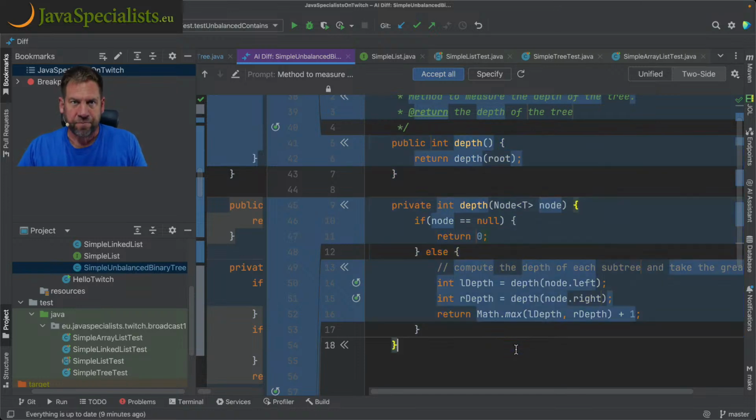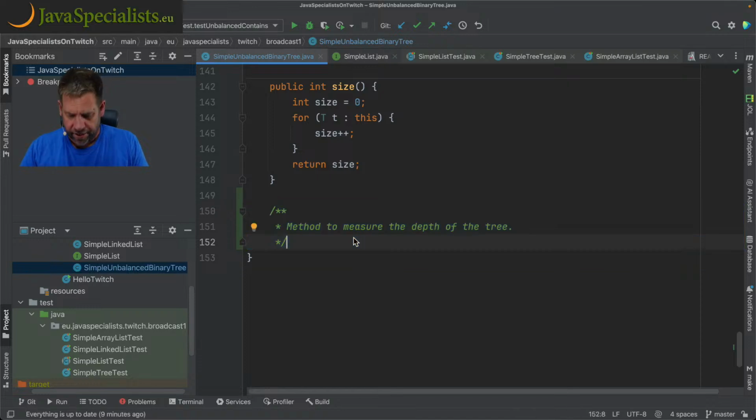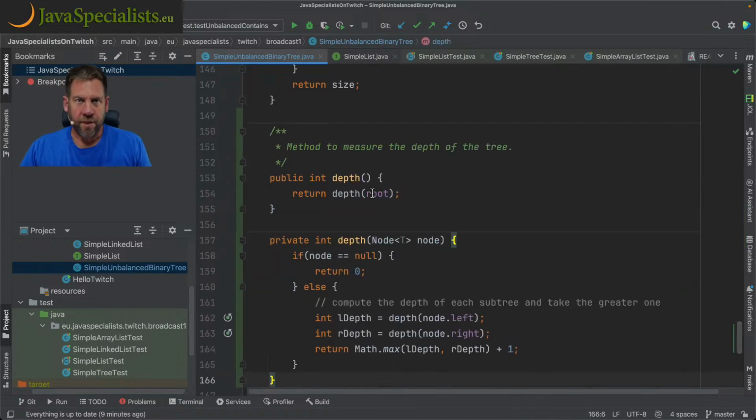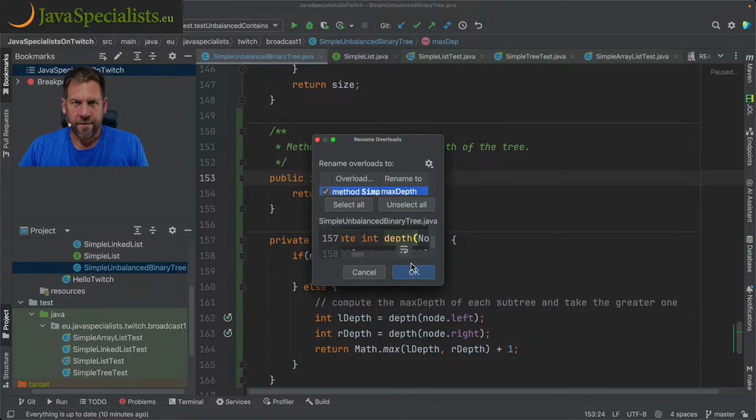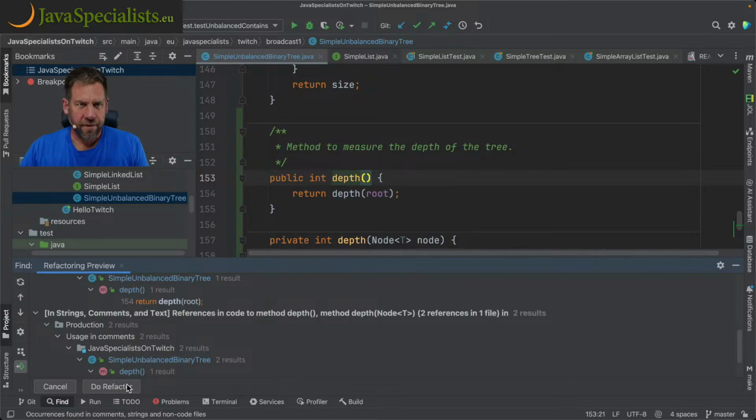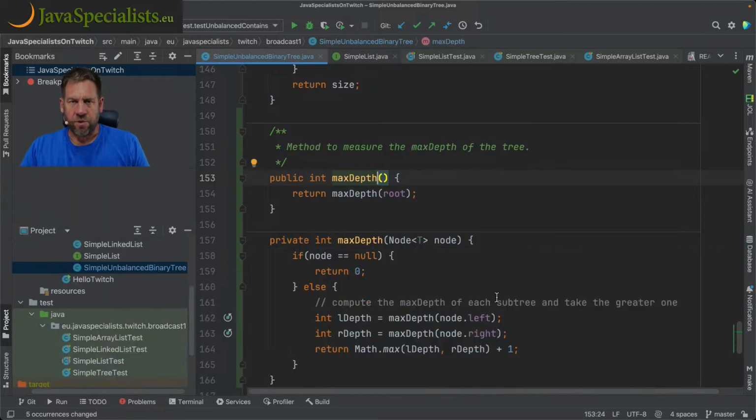I'm going to copy that and paste it underneath there. And the method's called depth. Let's call it max depth. And call them both max depth. Do refactor, so both are called max depth. And then I'm going to try it out.